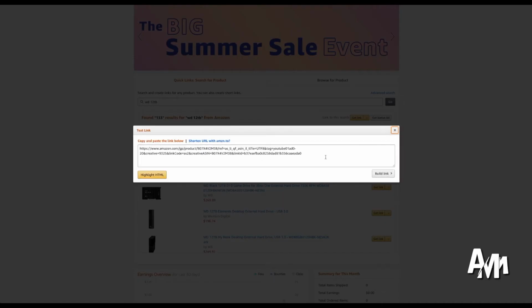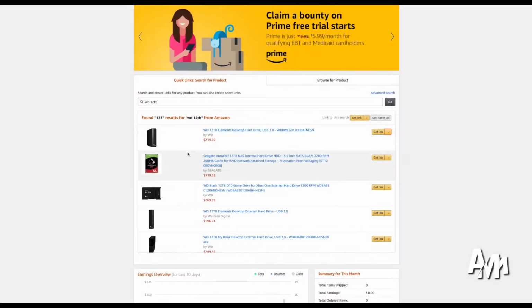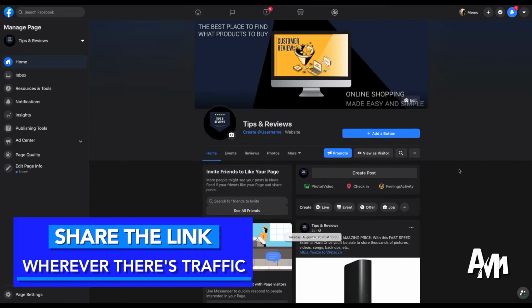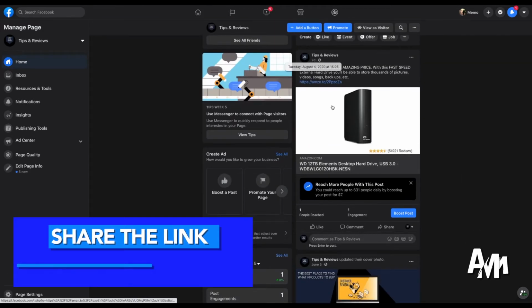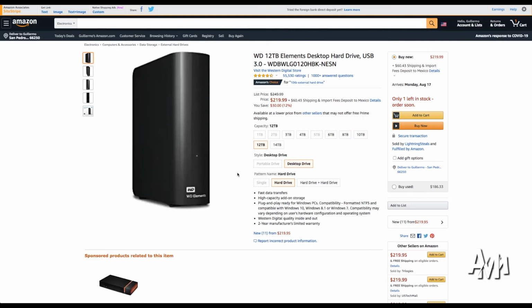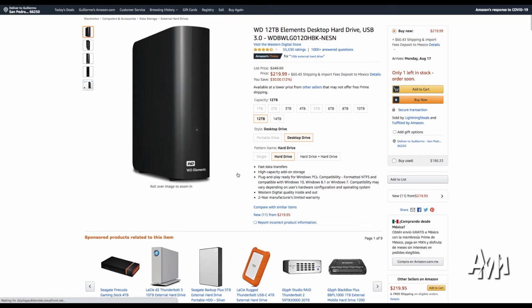So basically you go into Amazon Associates, you sign up, and you are going to be able to go into this page where all the products are. You're going to click here and then you can get a shorter version. You can copy that, and then you can go onto your social media page and put it on your post and paste it. In this case we have this page here, tips and reviews. They are promoting this external hard drive, Seagate 12 terabytes, for a good price. They have their own link, so if you click on that link, it'll send you to Amazon. If you buy that hard drive, they will make money on that sale.